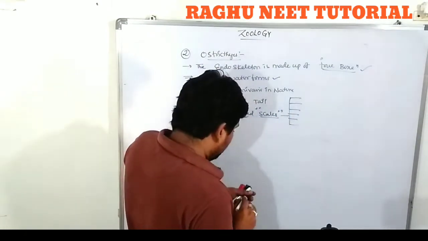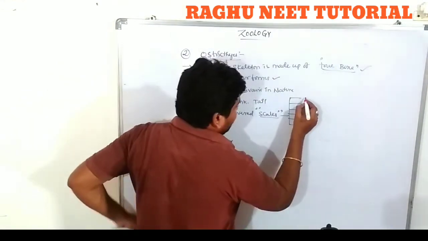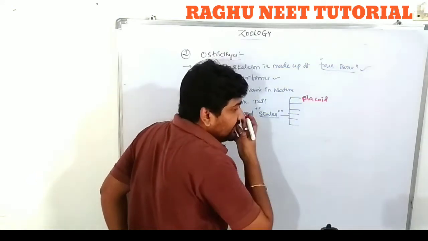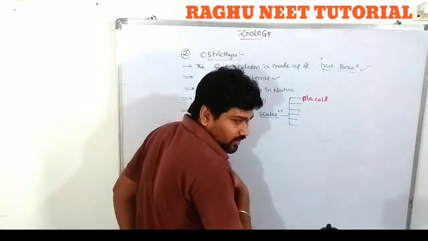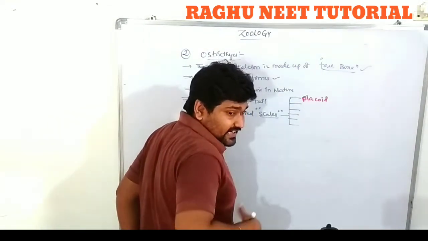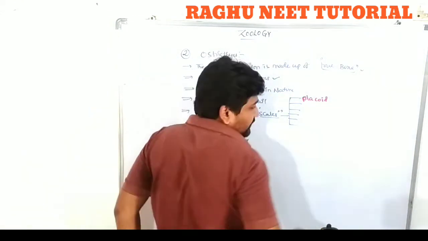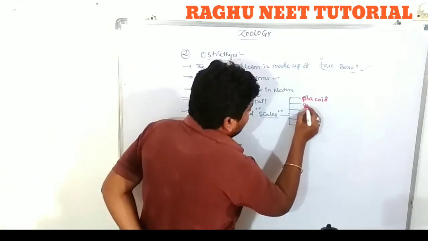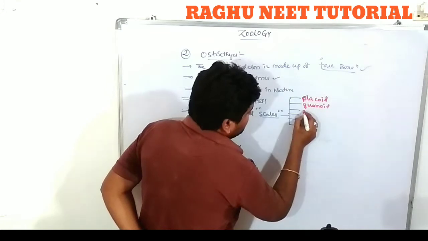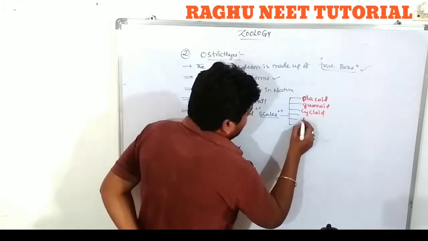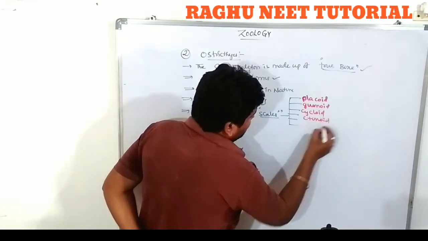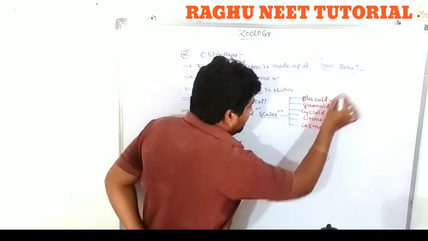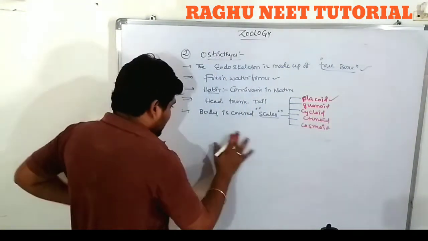What is the first one? Placoid type of scales. Some forms are covered by placoid scales on the head and trunk. The ventral region is covered by cycloid, the dorsal region by ctenoid, and the tail region by ganoid, like that. Only marine water fishes are covered by placoid type of scales. Clear?